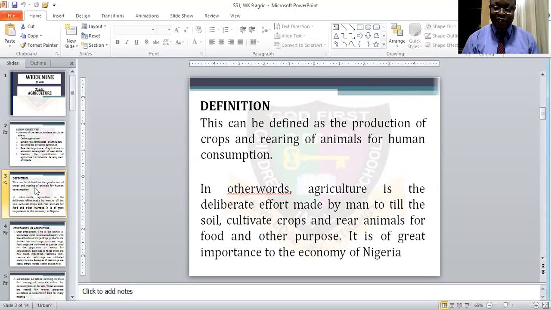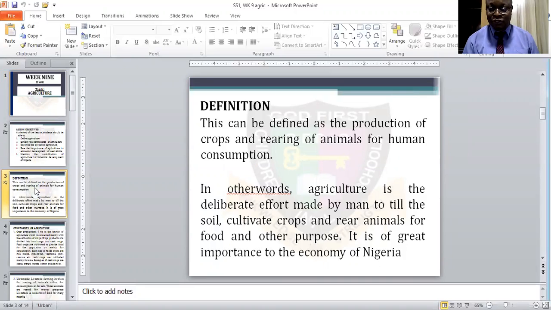Or you can also define agriculture as a deliberate effort made by man to cultivate crops and rear animals for food and other purposes. And it's also of great importance for the development of the economy, for the development of the country or the nation. So that is agriculture.